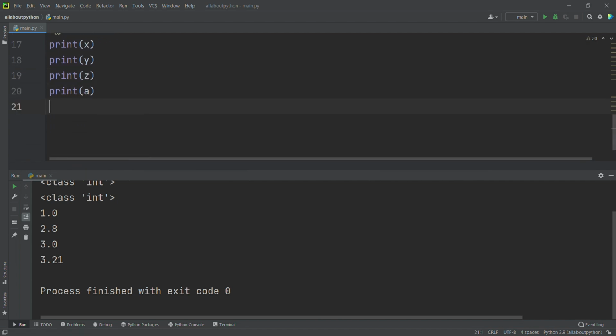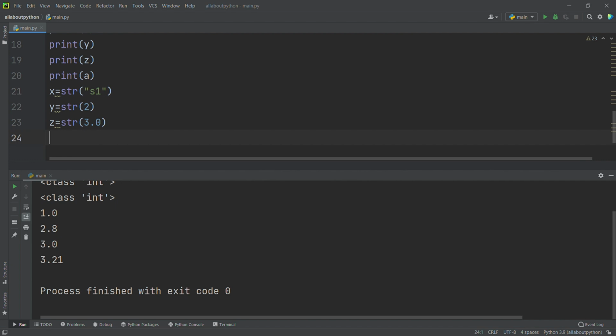Now we'll go for string. I will say x is equal to str of s1, using the string constructor, y is equal to str of 2, and z is equal to str of 3.0. What's the output of everything?